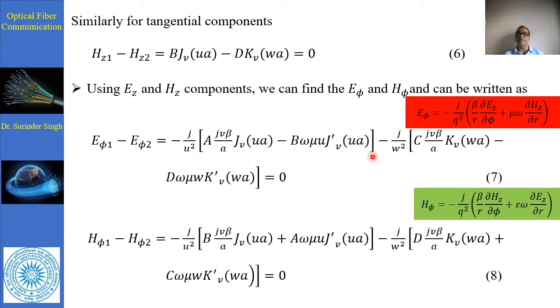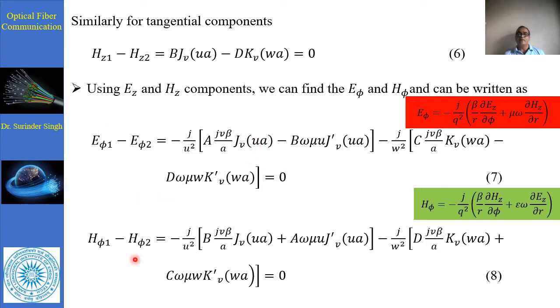Whenever we take the derivative, because there is no such constant component of r, we write J dash v of u a. Similarly, when we apply it for E phi 2, in which the component of C comes in for the second component, and instead of q we put w square, the rest is the same, minus this part. Again, the derivative of K v appears, so K dash v comes here.